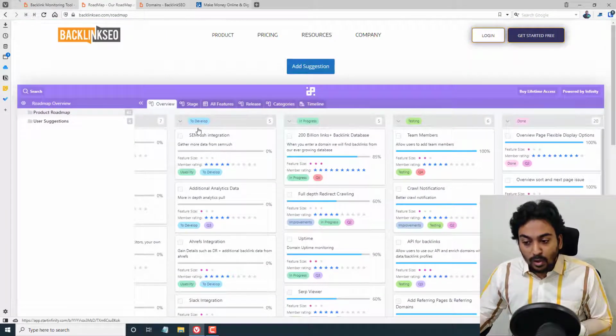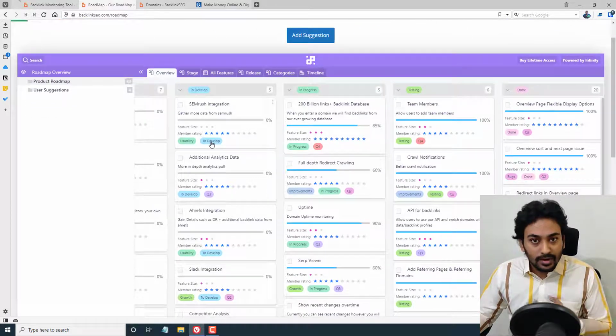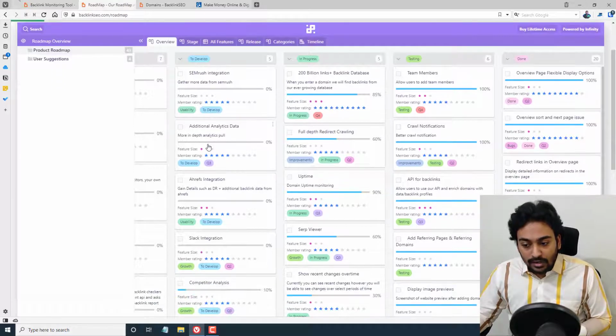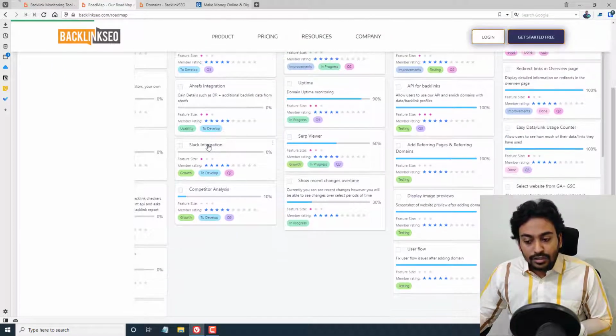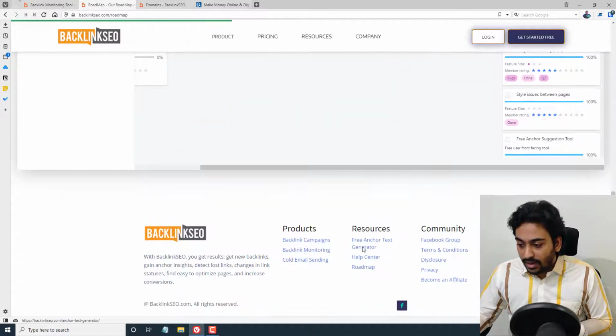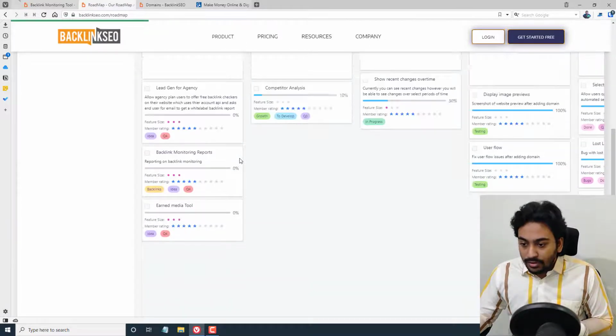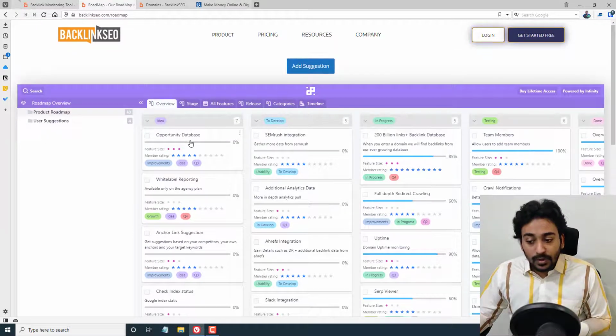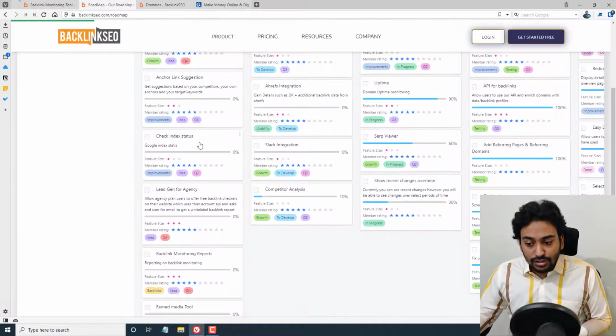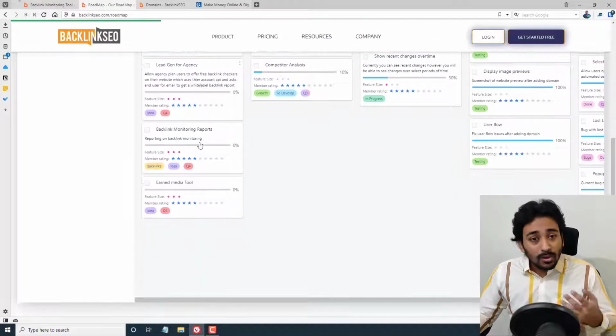Now let's take a look into all the to-be-developed functions. So SEMrush integration to get the backlink and other data, additional analytic data, Ahrefs integration is coming, guys, and Slack integration, competitor analysis, all these things. And if I go into this, so this is the main thing: the ideas, opportunity database, white label reporting, anchor link suggestions, index status, lead gen, all these things are there.